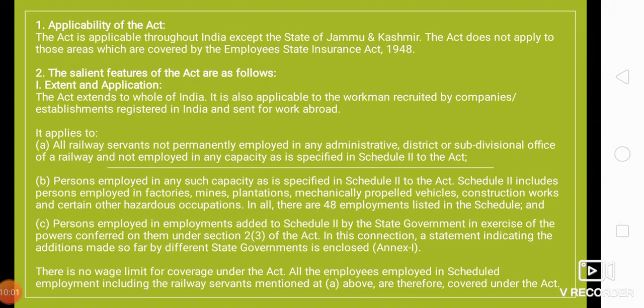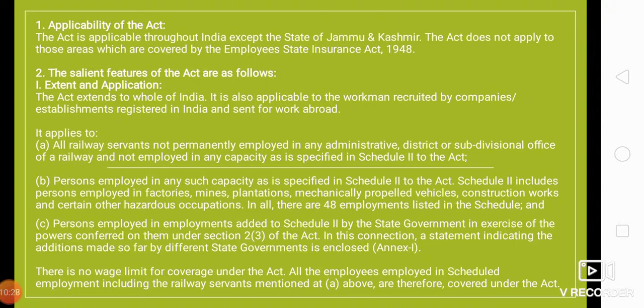It applies to all railway servants not permanently employed in any administrative, district or subdivisional office of a railway, and not employed in any capacity as is specified in Schedule 2 to the Act. Persons employed in any such capacity as is specified in Schedule 2 to the Act.